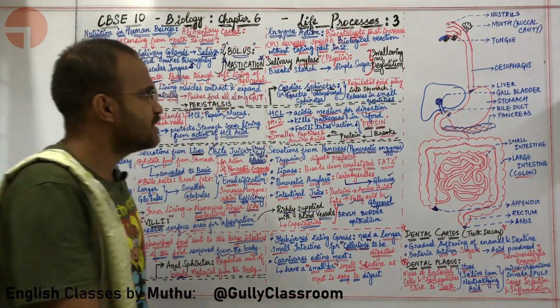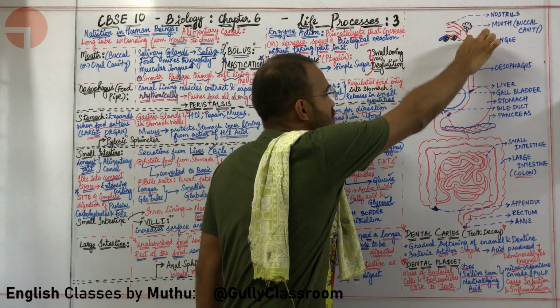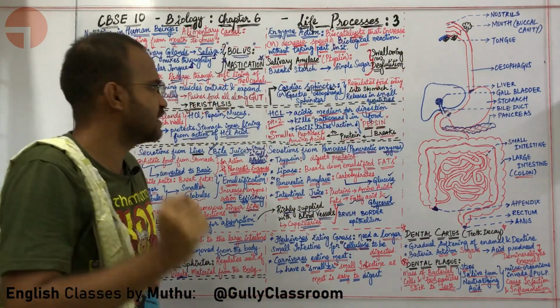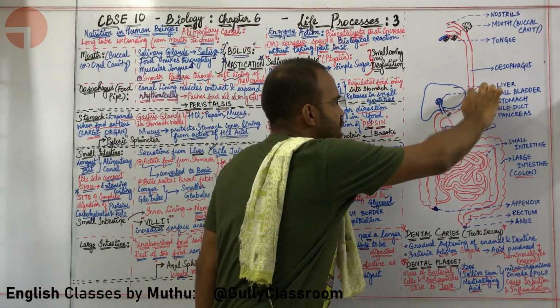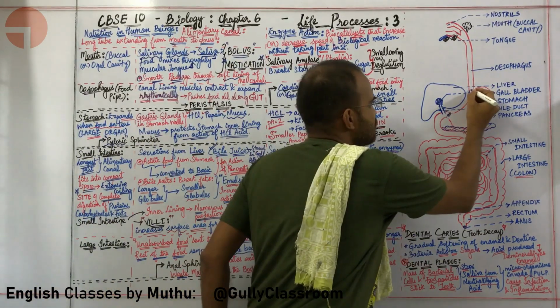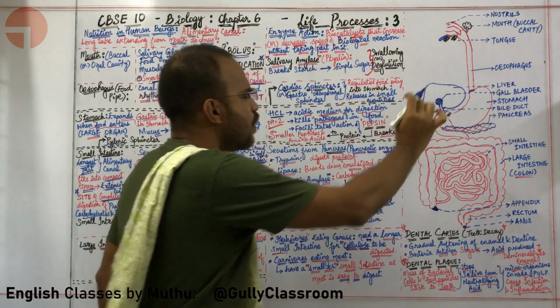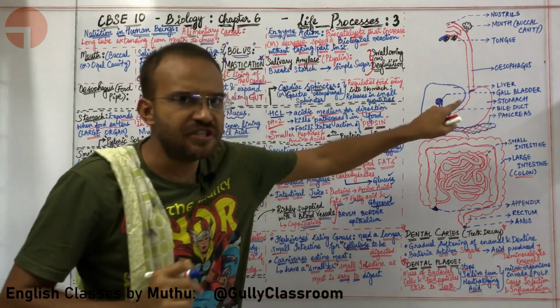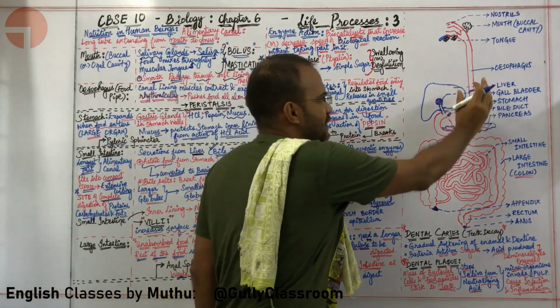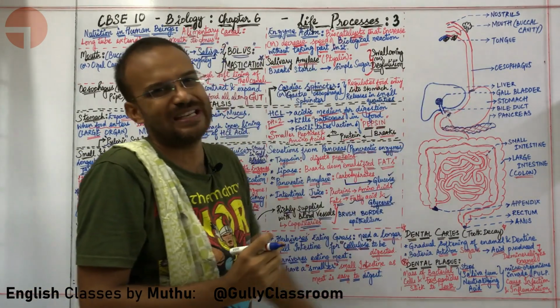Okay, sir. Once the food by the process of peristalsis gets near the stomach, what happens, sir? Here there is a sphincter. Here there is a gateway. A gateway in the digestive system is called a sphincter. What is the name of this sphincter? This particular sphincter is called the cardiac sphincter because the heart is present adjacent to it.